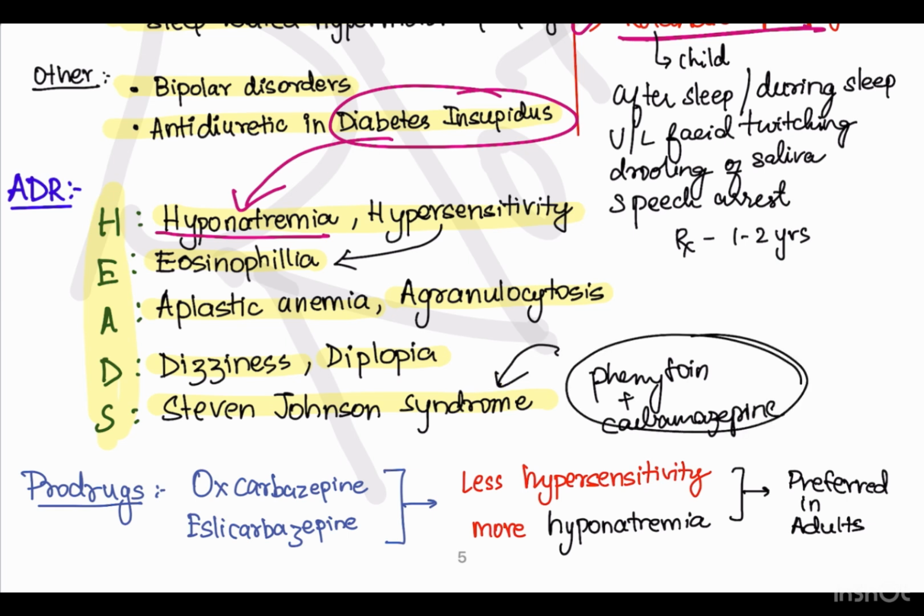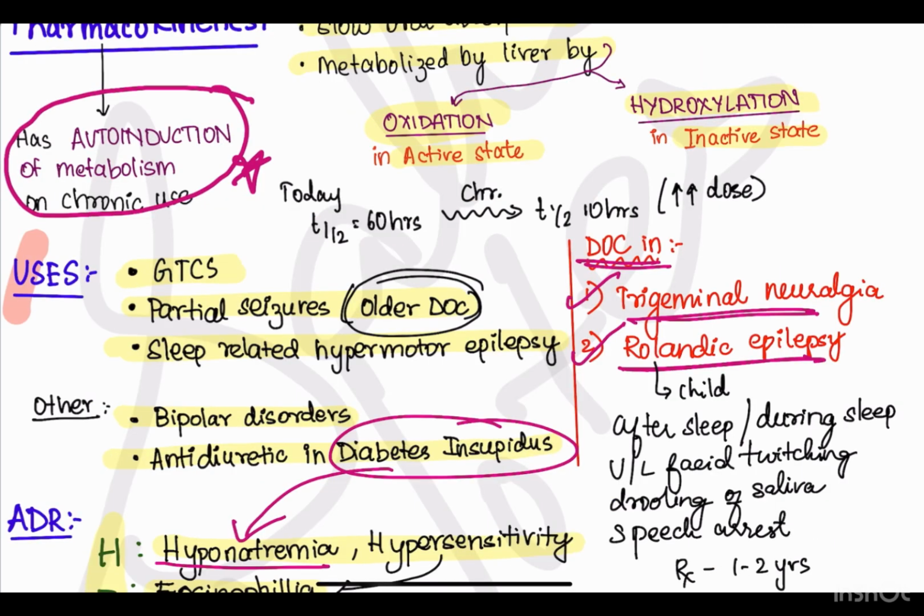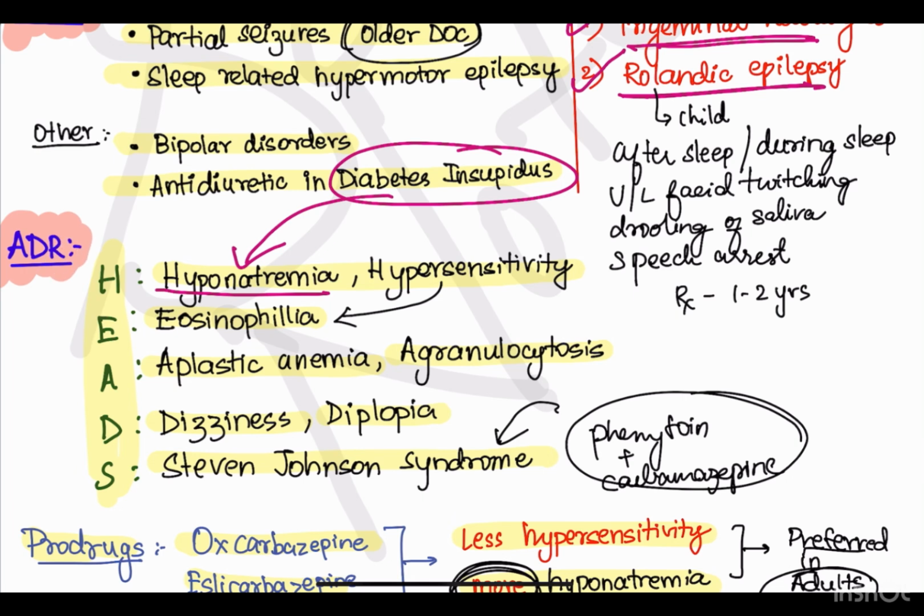Now, this drug has two prodrugs, that is oxcarbazepine and eslicarbazepine. Oxcarbazepine and eslicarbazepine are prodrugs and they have less hypersensitivity reaction compared to carbamazepine, but they can cause more hyponatremia. So this drug can be preferred in adults compared to old age people. So for NEET PG, you have to remember the uses, where this is the drug of choice and the ADR.